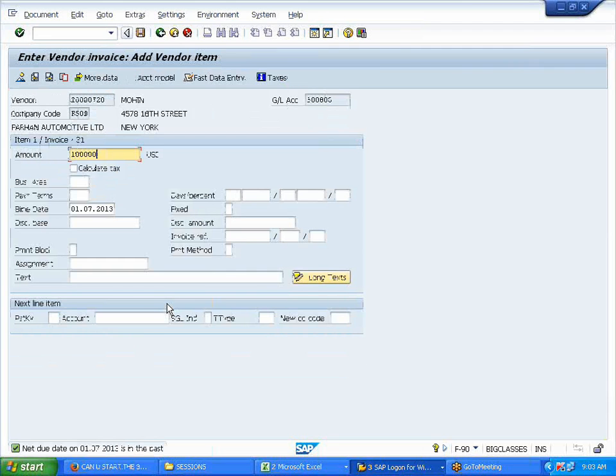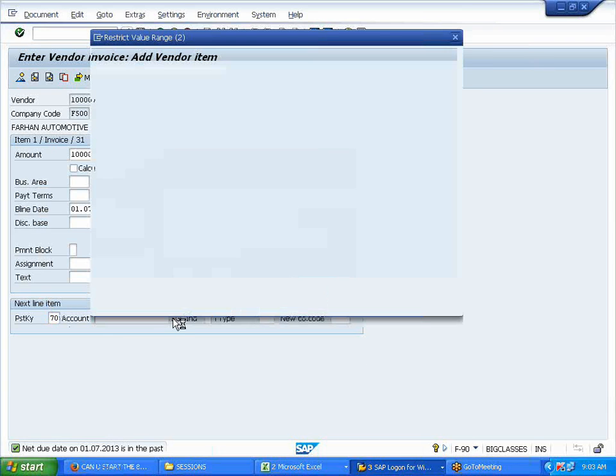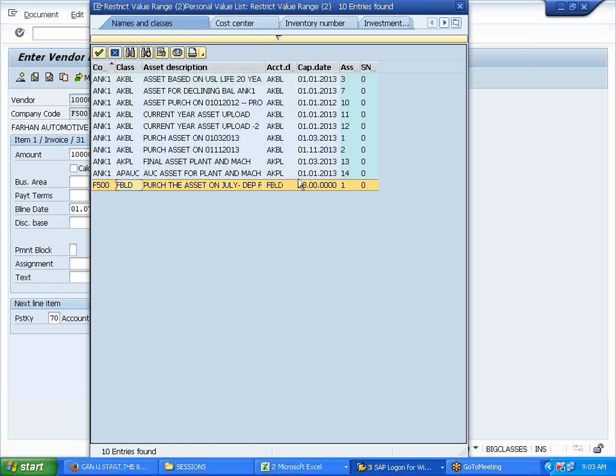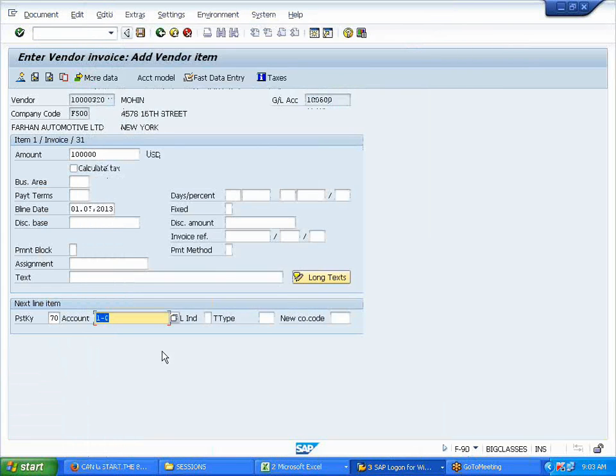Okay, let's say 100,000. So now what should I take here? 31 is credit. Now what should I take here? 70, debit. Asset. Now we have defined this asset. This is our asset. Can you see here below? Pick up that. I press enter. What does it say?